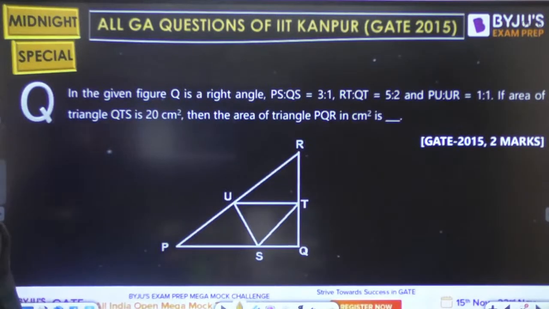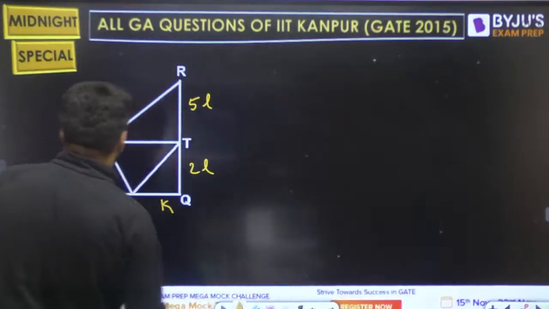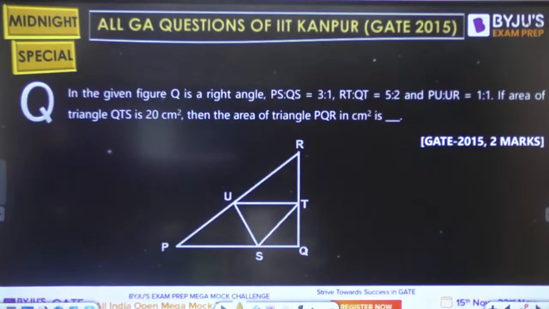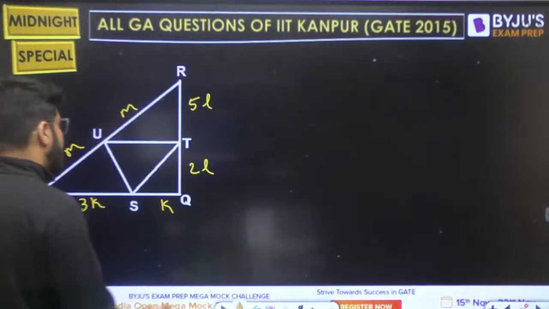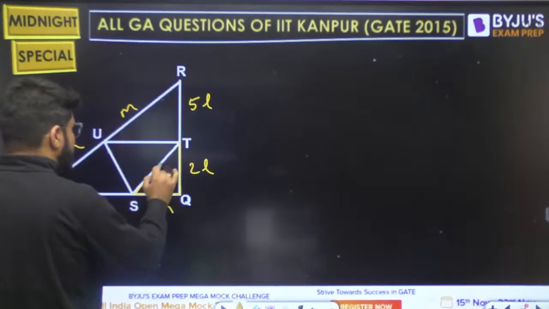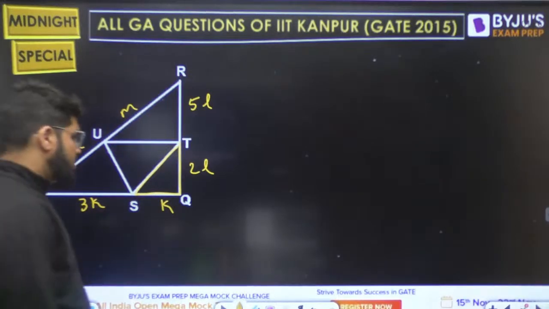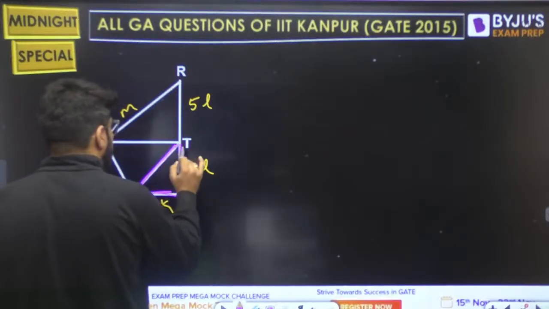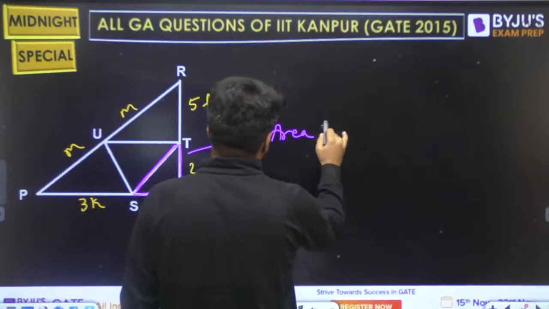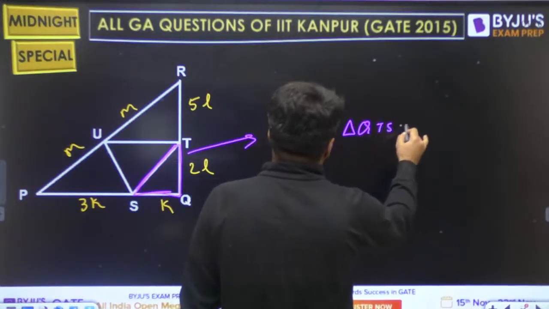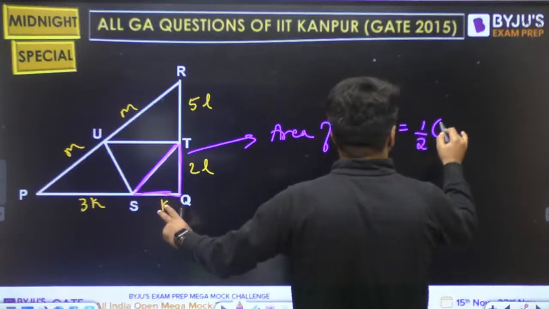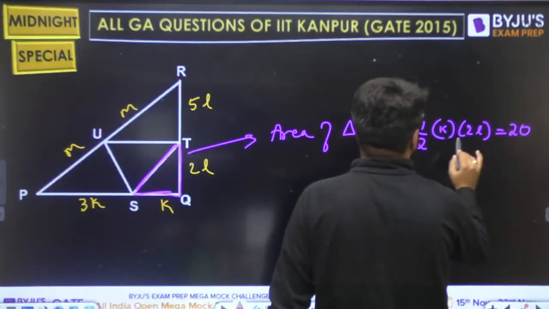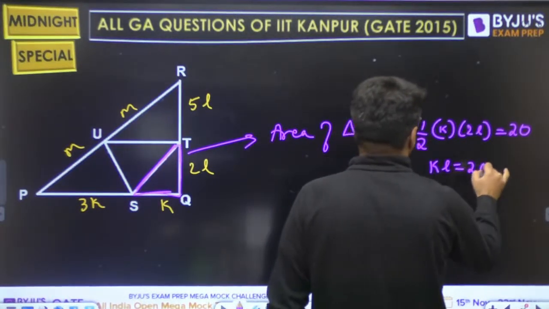And PU is to UR is 1:1. Let's say 1 into M, 1 into M, so they are equal. Area of the triangle QTS, this area is given to you. The area of the triangle QTS is half into base into height. This area is how much? 20 centimeters square. 2 and 2 cancel. So you have KL equal to 20.